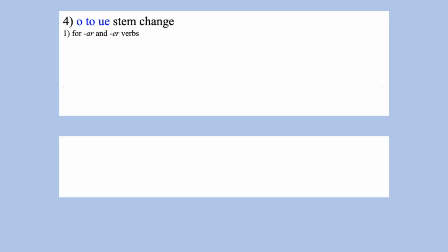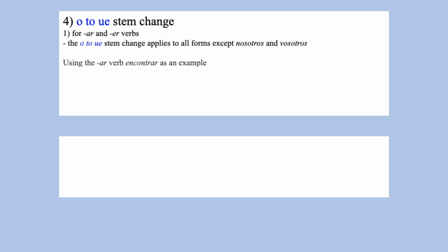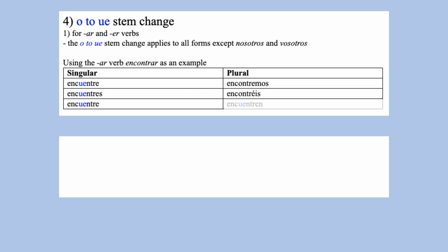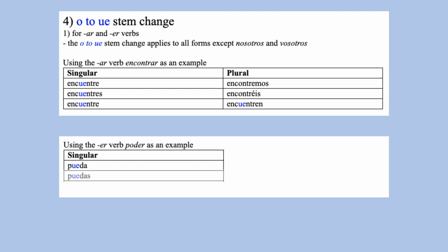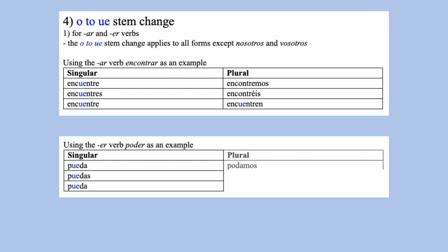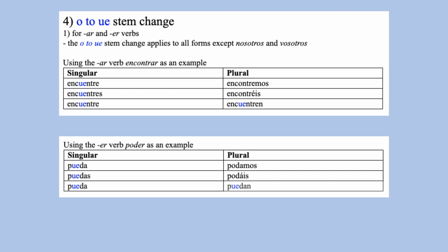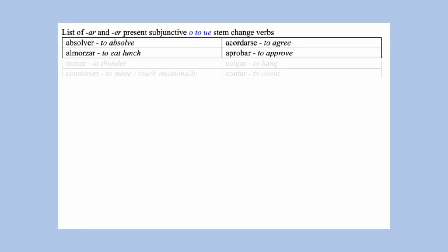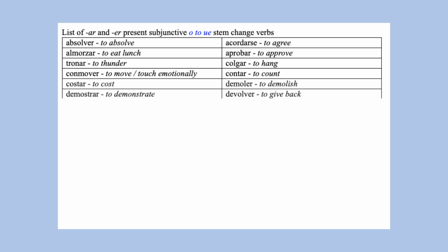The O to UE stem change for AR and ER verbs applies to all forms except nosotros and vosotros. So for encontrar, we have encuentre, encuentres, encuentre, encontremos, encontréis, encuentren. For poder, we have pueda, puedas, pueda, podamos, podáis, puedan. These AR and ER verbs also have an O to UE stem change.